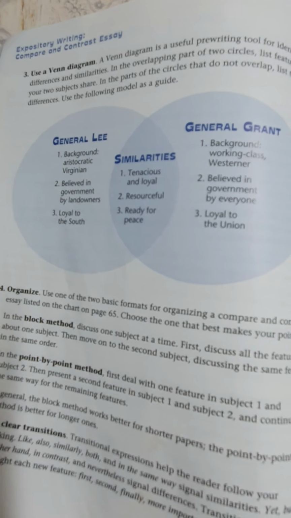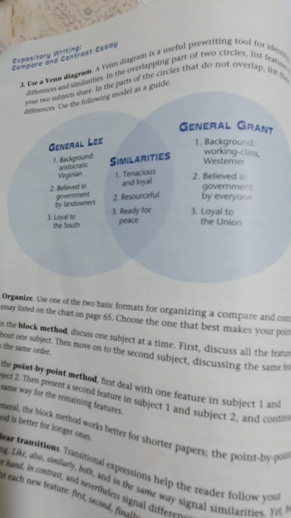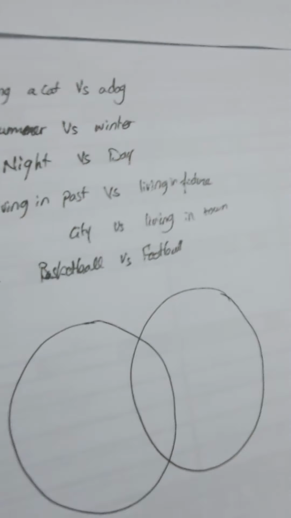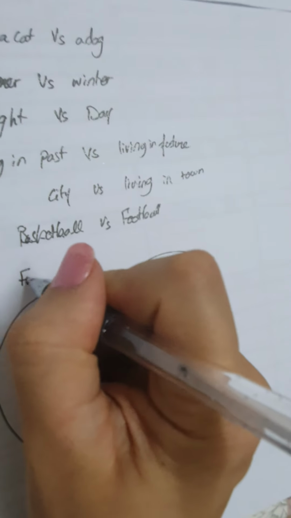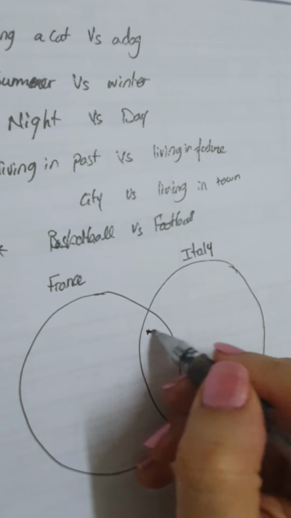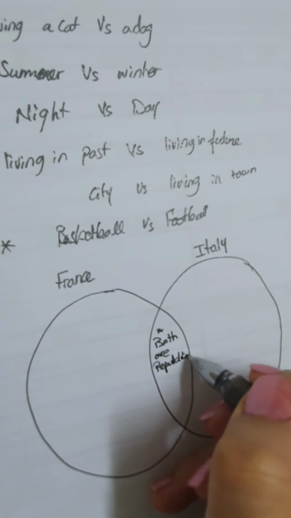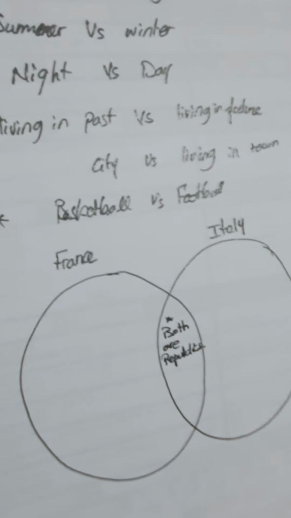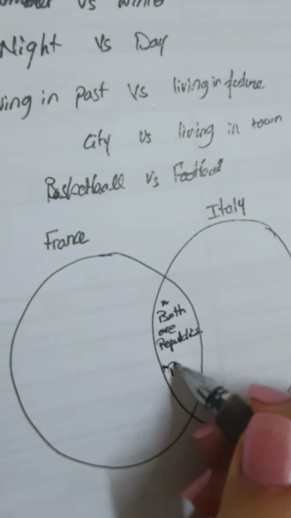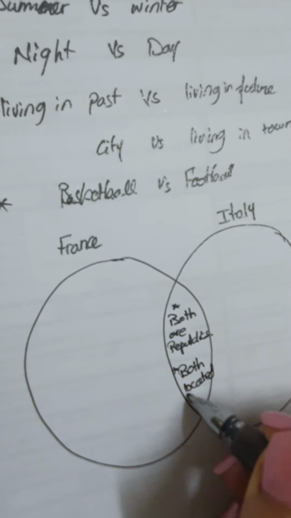Open with me, go back to page 64. You will find it drawn here. It's a Venn diagram, very important to list the differences and similarities of the two subjects. So if I compare France and Italy, what is common? Both are republics. It means that people are allowed to vote to pick their government, their president. Both are located in Europe.